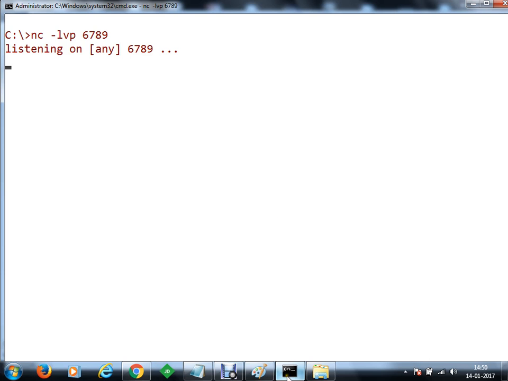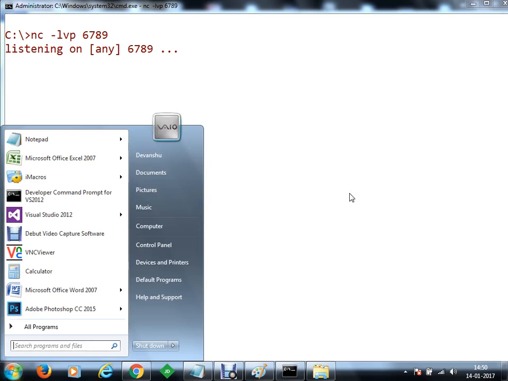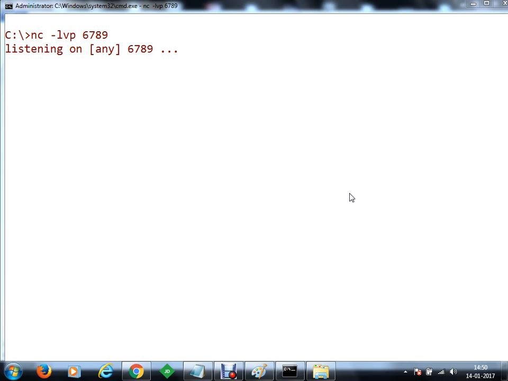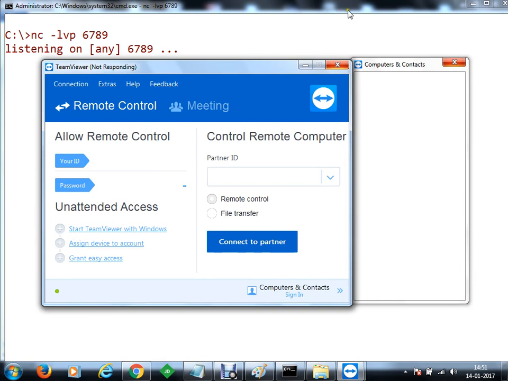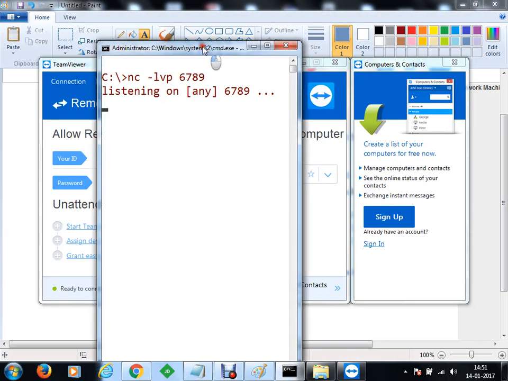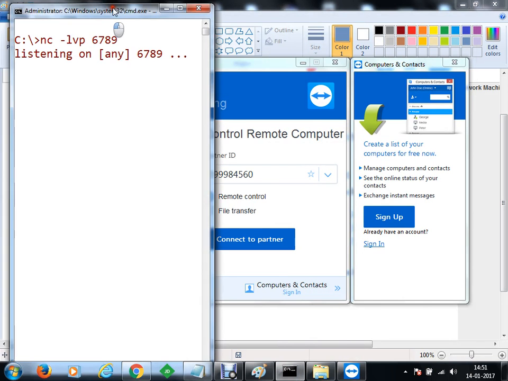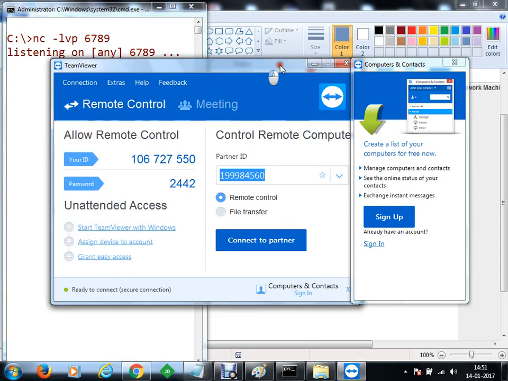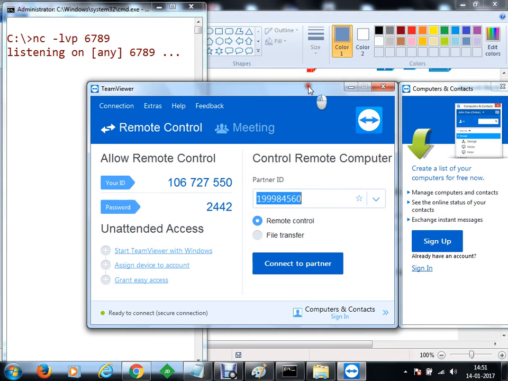Now let me just come to the server. Here is a server that's listening for a connection. Now I'll go to TeamViewer and I would like to take the console of my client machine. This machine will be Saurabh's machine. I'll operate Saurabh's machine and send a request from his machine to our server. Let's say this will be our server. Let me just keep it here. So this will be your server machine listening on a port number here. And we'd like to connect to one machine.